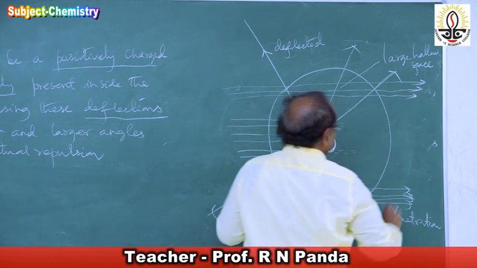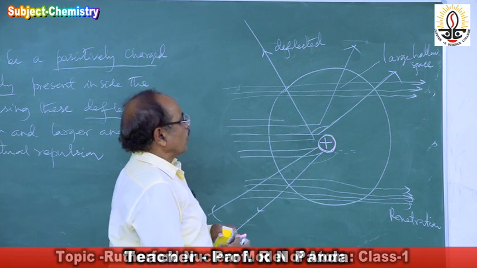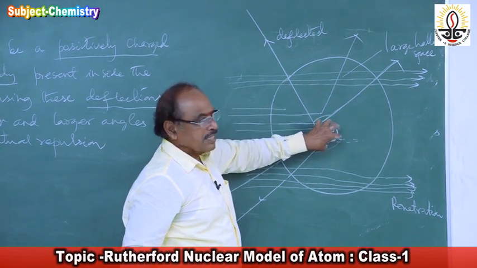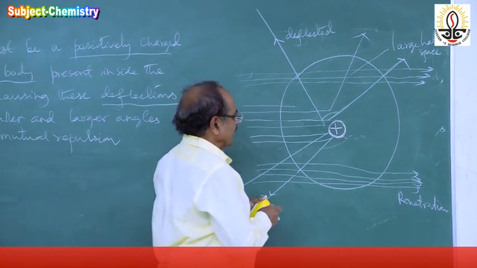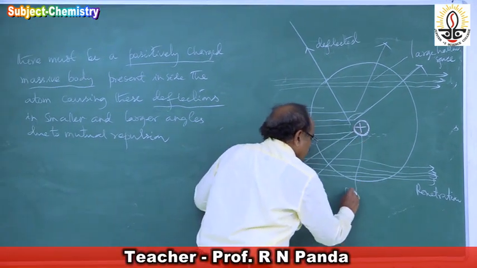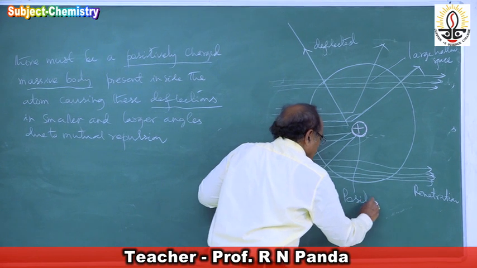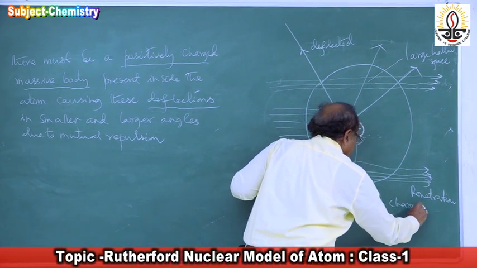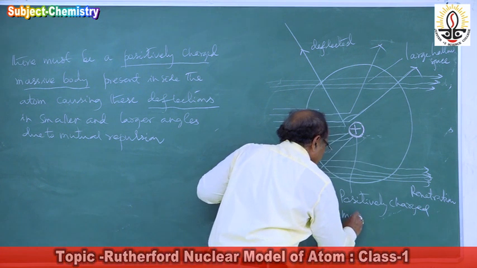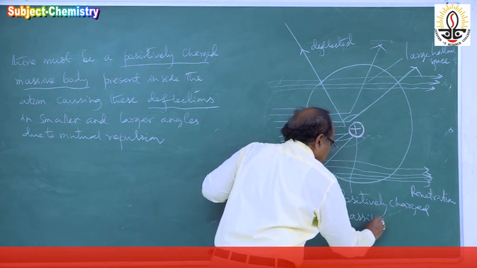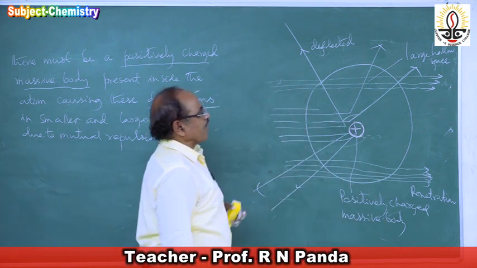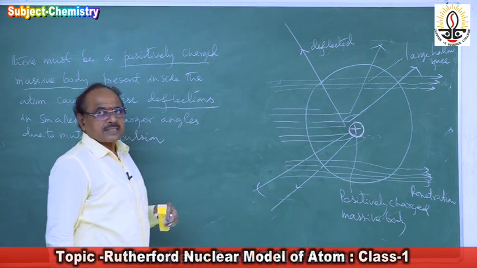So he says this positively charged massive body must contain what? The protons. So what is this? This is a positively charged massive body present inside the atom, which is causing this deflection of these alpha particles.